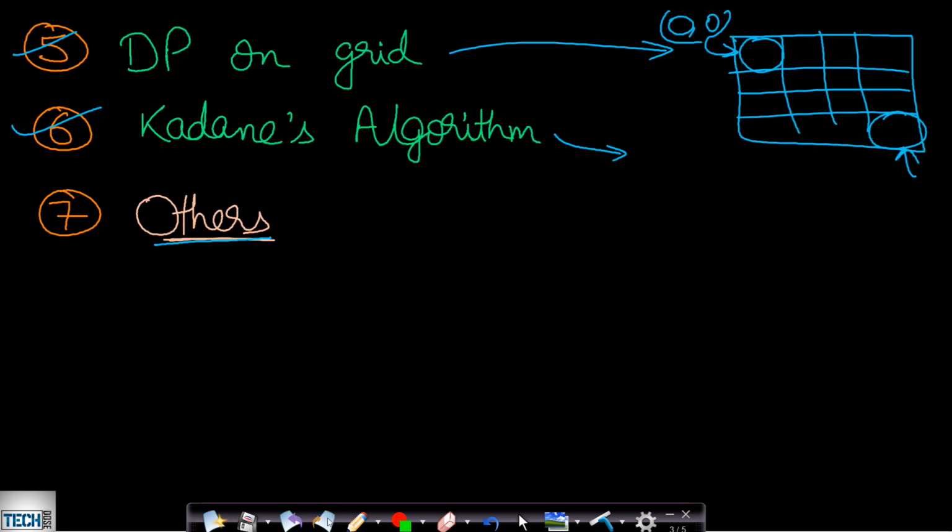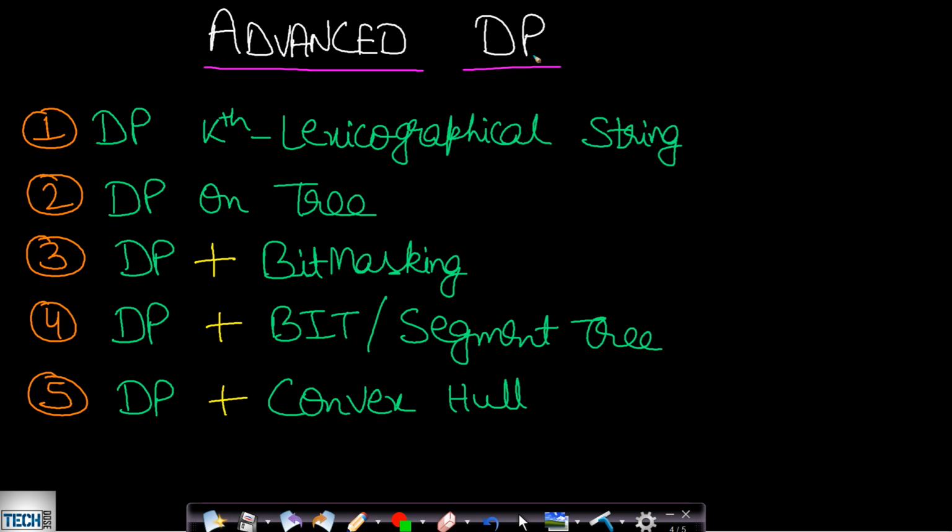What is not common is that you will be encountering advanced DP problems, which is the second classification. These contain much harder problems as compared to those which I showed you earlier, and generally you will find these problems in competitive programming.